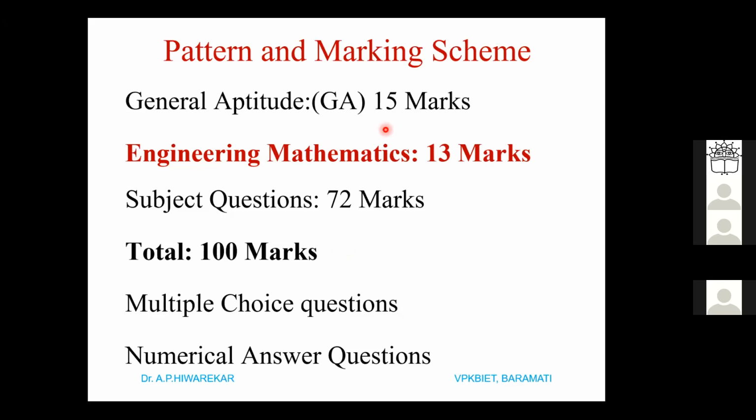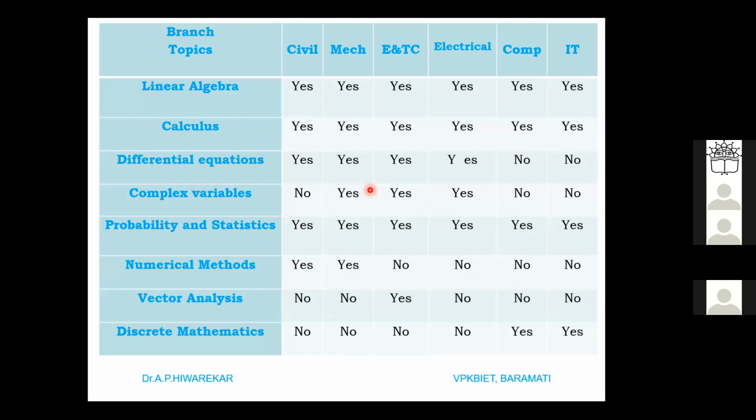So in the GATE examination, we have engineering mathematics as one of the subjects, where it has 13 marks weightage. So 72 marks for your subject questions. Then general aptitude, there will be 15 marks, and total 100 marks. And you might have seen last year's cutoff for your branch, and it is around 30 marks. And out of 30, these 13 marks play a very important role. And calculus for the GATE examination is also very important.